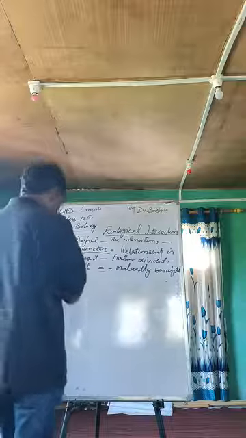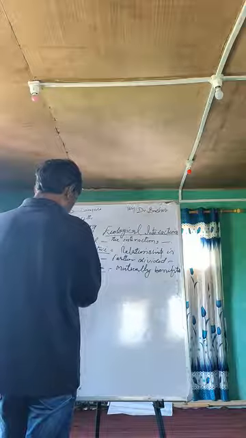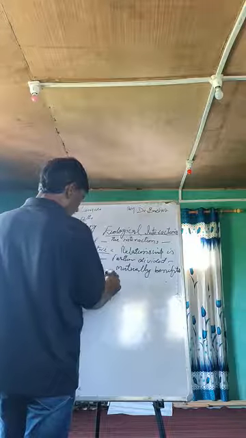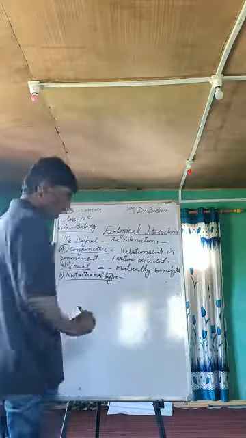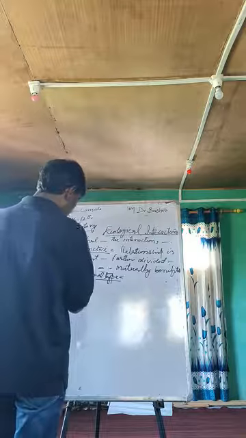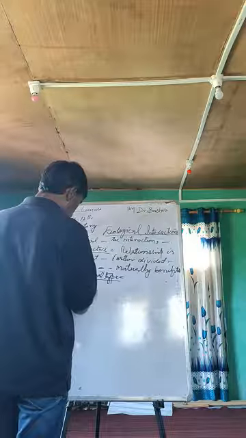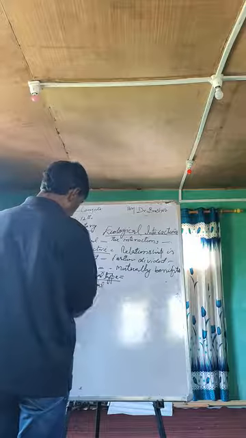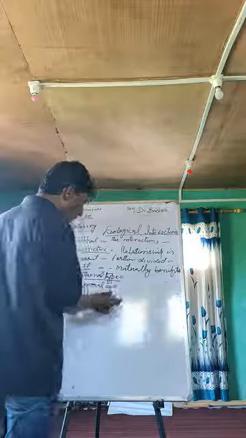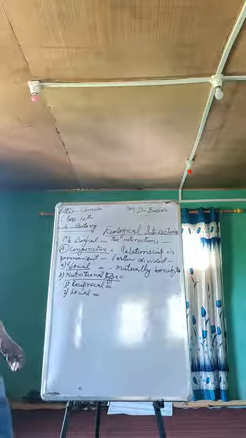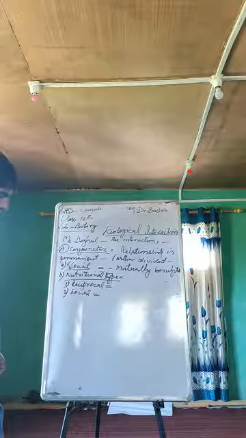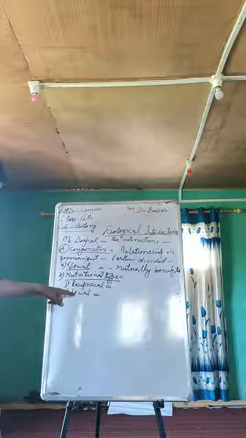Then we have another type, that's the nutritional type. Here the relationship is for food between the two organisms, and is further classified as reciprocal and social. In reciprocal, both the organisms in the relationship are mutually benefited, and in social relationship, the organisms are in relationship.